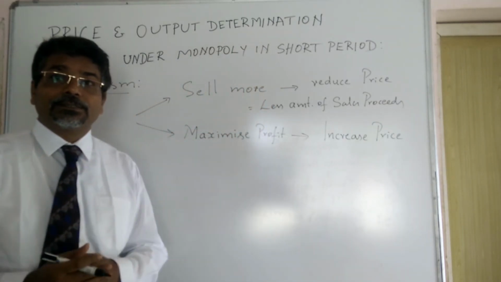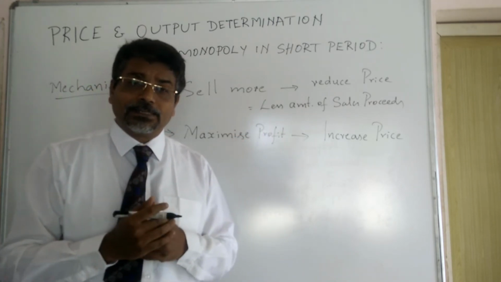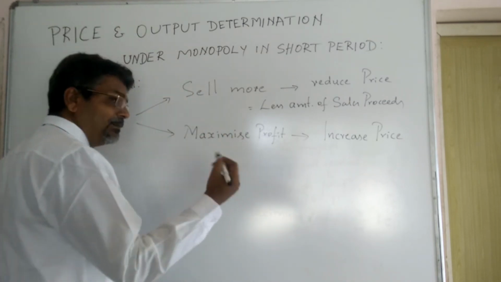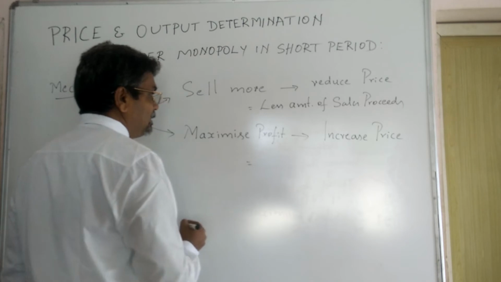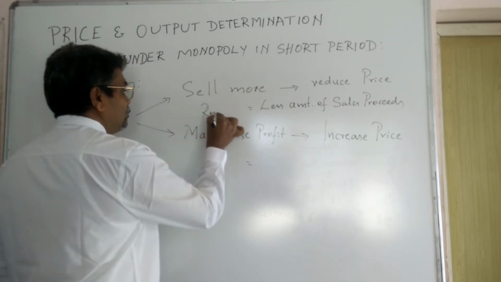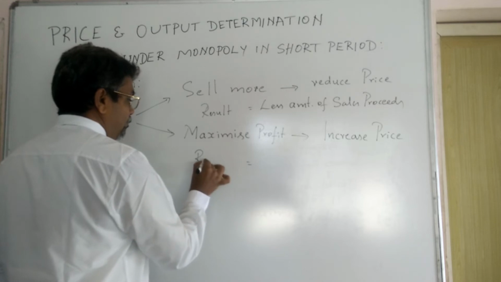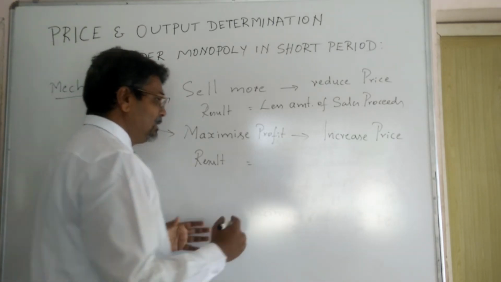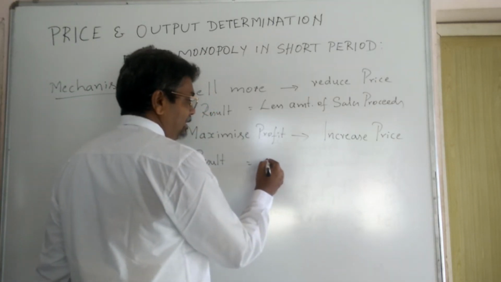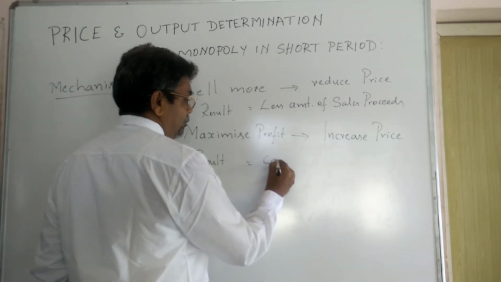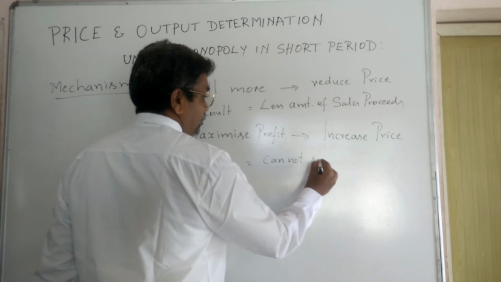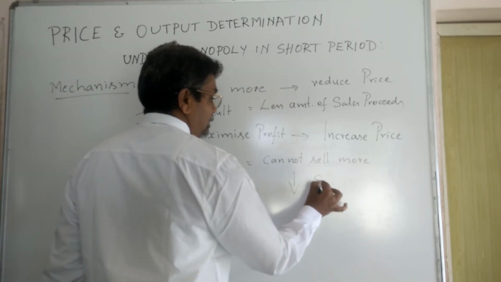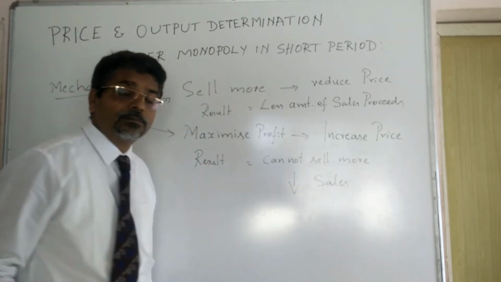He increases his product's price. If he increases the product's price, can he sell more? No. The demand is reducing. What is the impact? What is the result? The result means he cannot sell more. Decrease in sales.